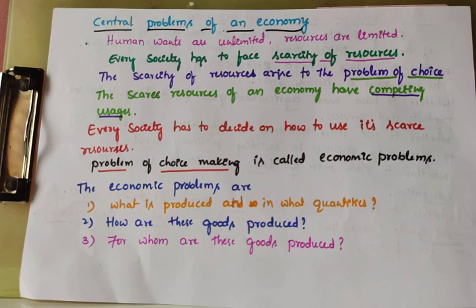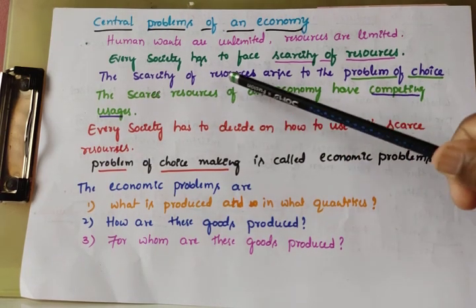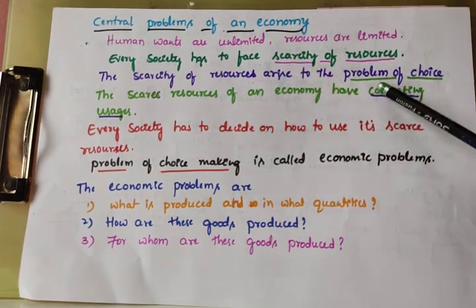Why? Because human wants are recurring in nature. Recurring means they arise again and again. If we fulfill one want, another want will arise. So it is not possible to fulfill all human wants using limited resources. It is highly impossible to produce all types of goods and services, because our country faces the problem of scarcity of resources. So scarcity of resources gives rise to the problem of choice.